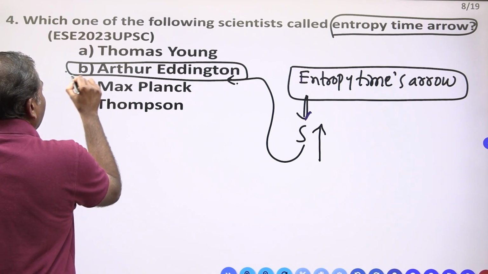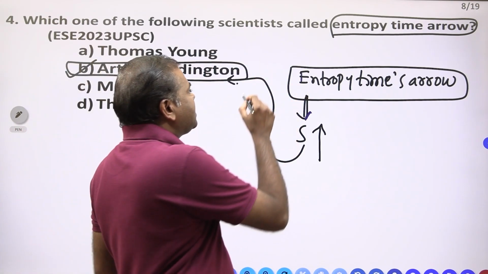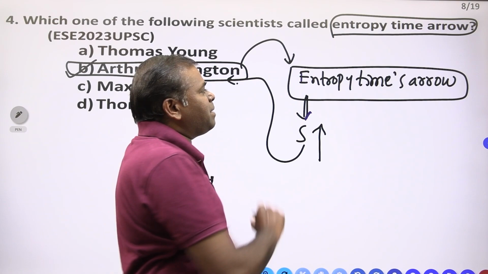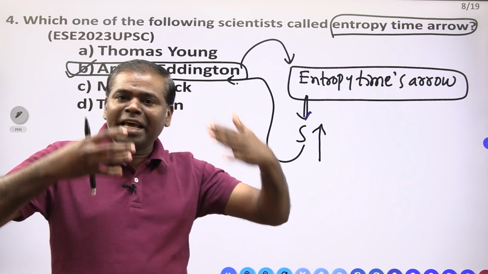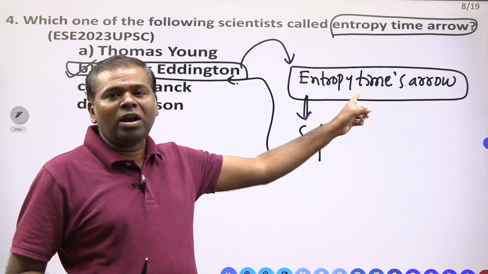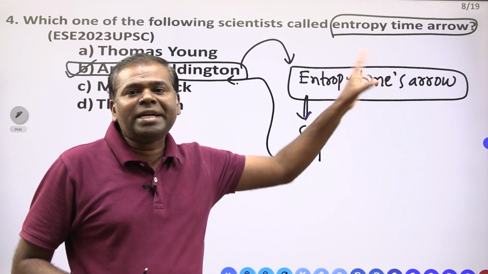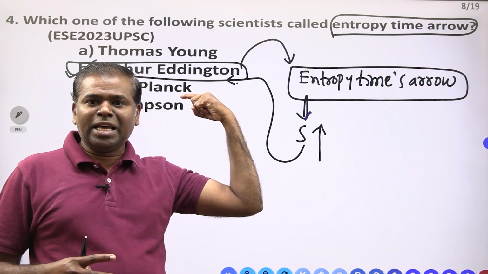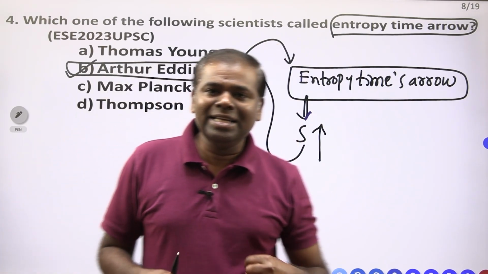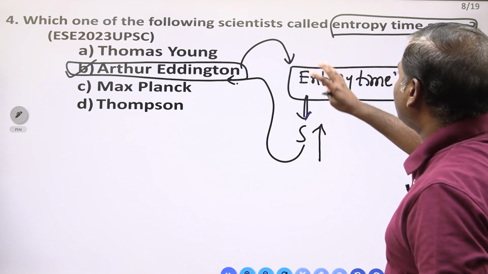Arthur Eddington introduced it. Arthur Eddington's name is also used for entropy's time arrow. Clear? The scientist's name is Arthur Eddington. This is the question.